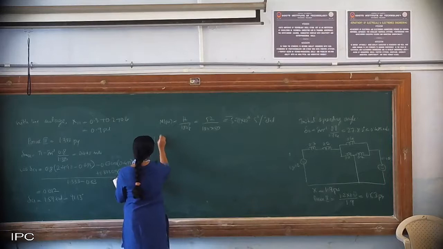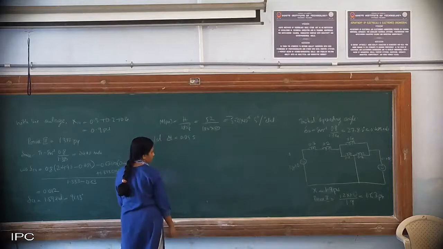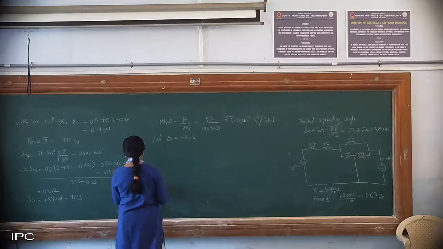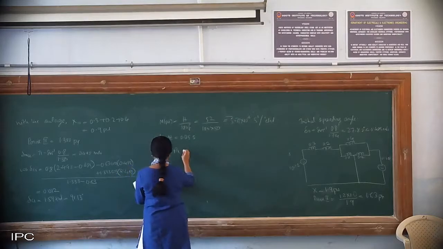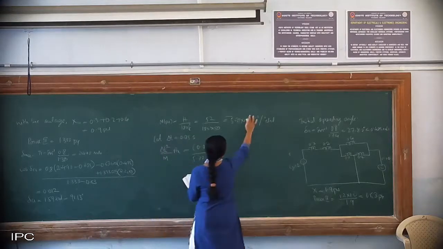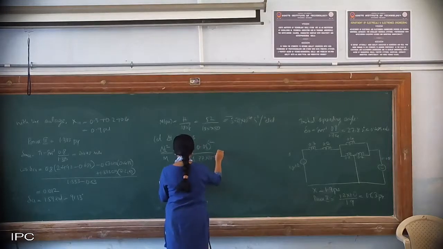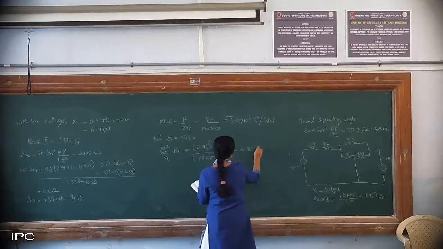So you have to assume step size, so you assume it as 0.05 second. Okay, so now main is I need to obtain delta T square by M into PA, okay, through your point by point method. So what is delta T square? 0.05 square divided by 5.77 into 10 raised to minus 4, and I don't know PA. Okay, so this is now 4.32 PA.